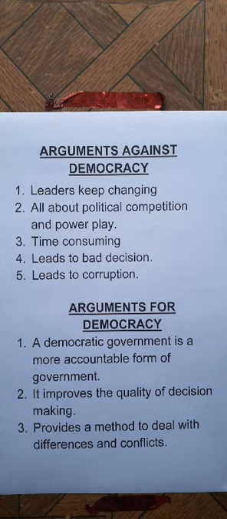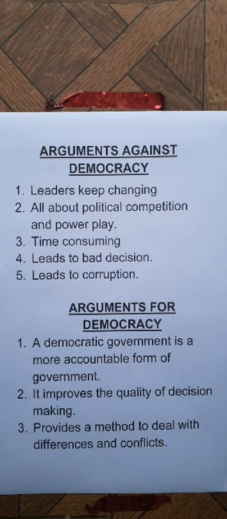Next, leads to corruption. Corruption is one thing in democracy. In a democratic system, political leaders take different steps to win elections. They are involved with money, and they also adopt some giving and taking policy.